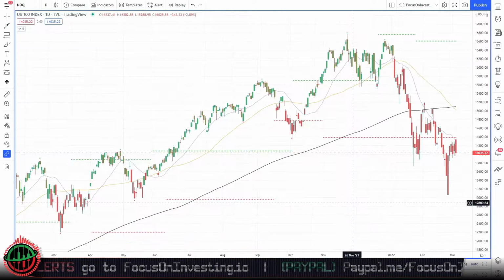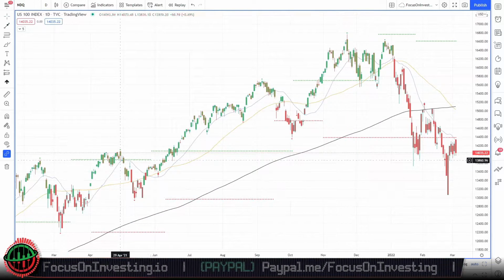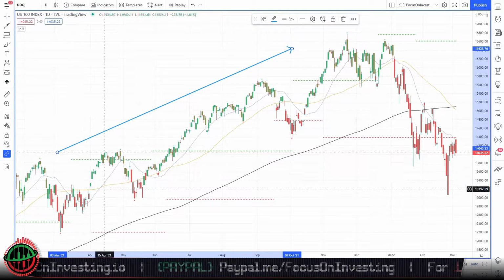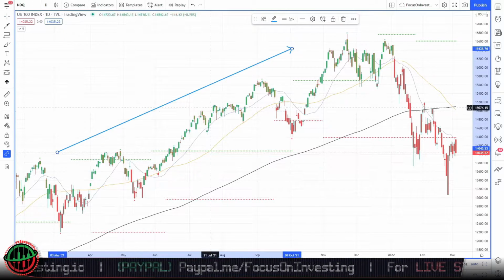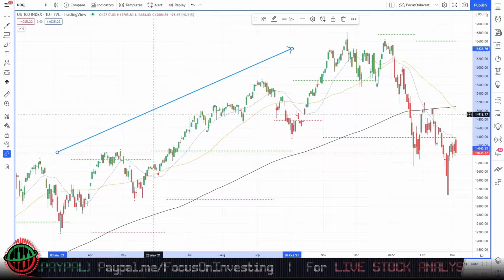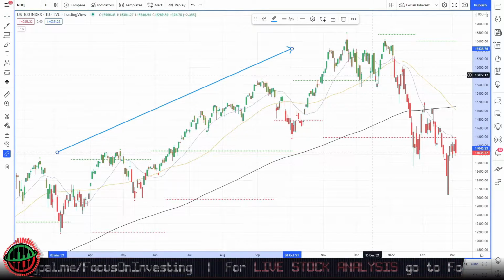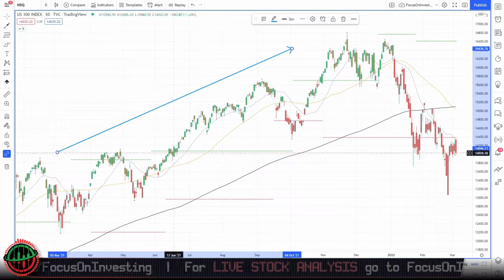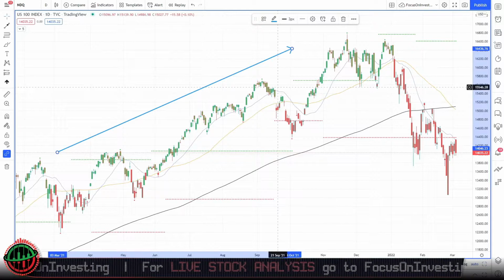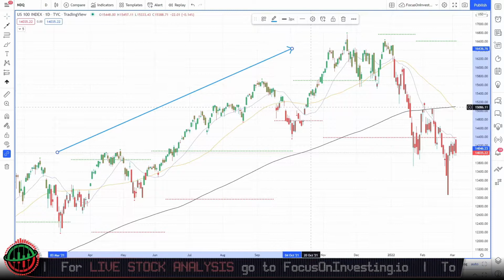If we zoom back into our more current time period, we can see that the market has been going very bullish with regular pullbacks as any market does. Utilizing our Focus on Investing trend filter, it gives us a clear indication on whether the market is acting bullish or bearish. If our trend filter is colored green, that means the market is bullish. And if the trend filter is colored red, that means the market is bearish.